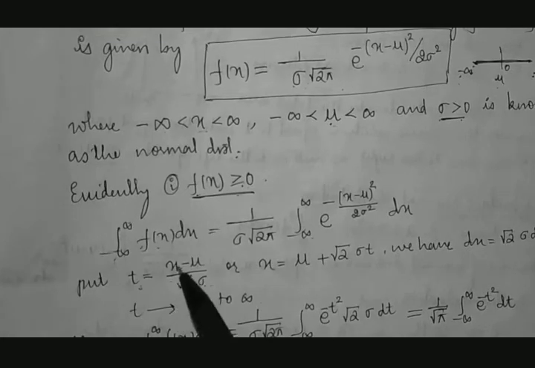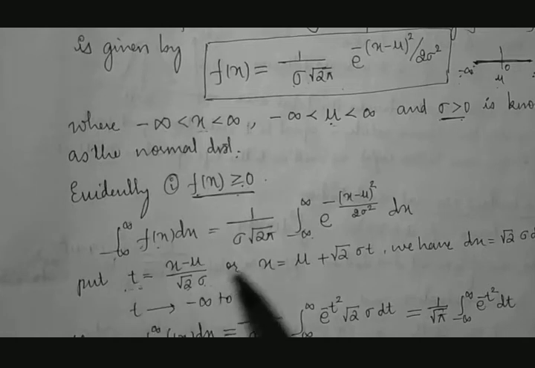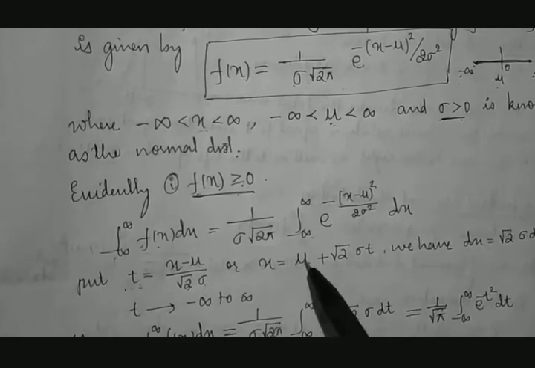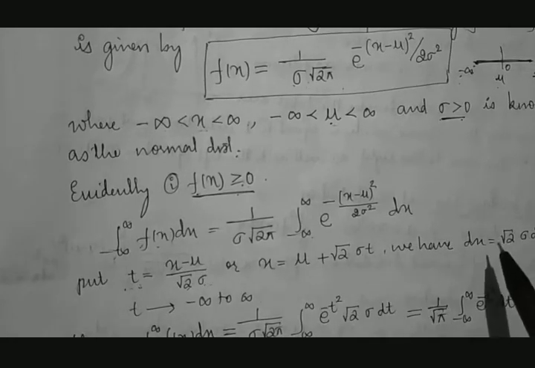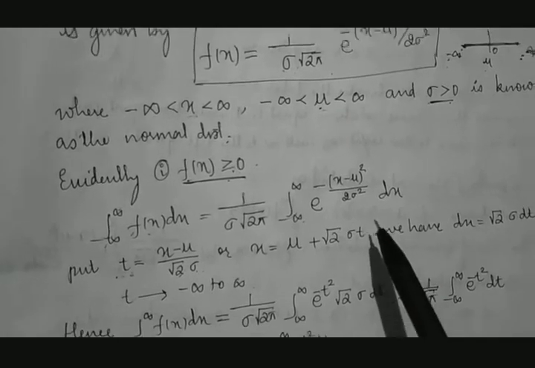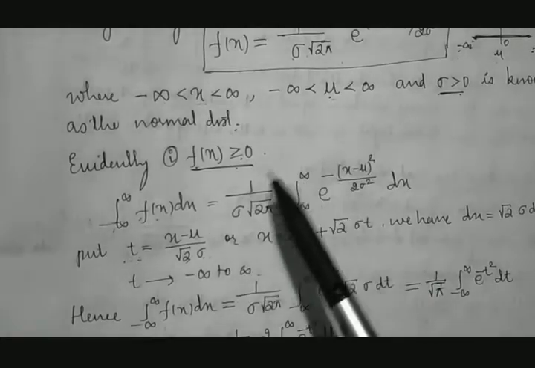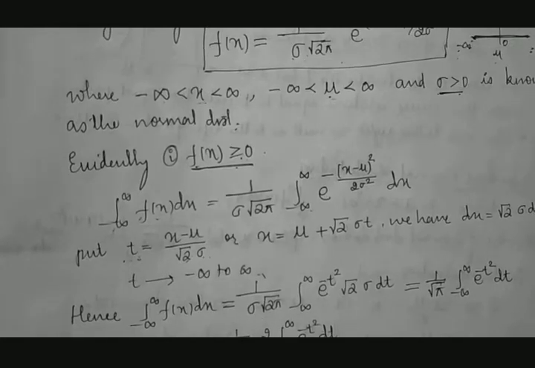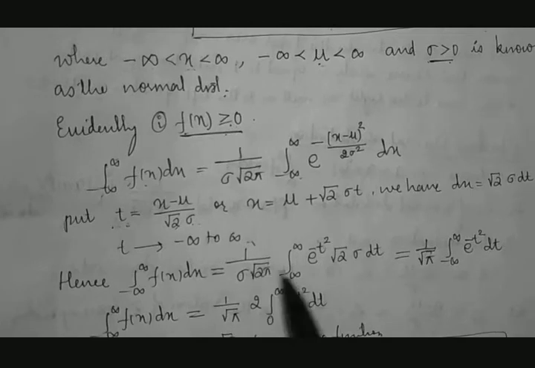If this is t, then what is x? Sending it to the other end, it becomes root 2 into t sigma, and this minus mu goes to the other end and becomes plus mu. So x will be this and its derivative will be this. Therefore t lies between minus infinity to plus infinity again. What we changed is the variable, from x to t. Then after substituting this result in this, we will be getting this.